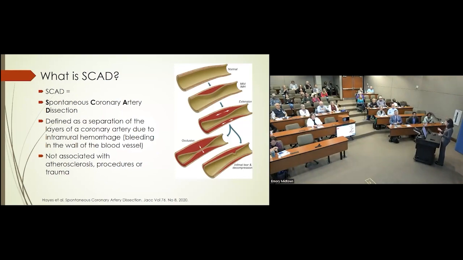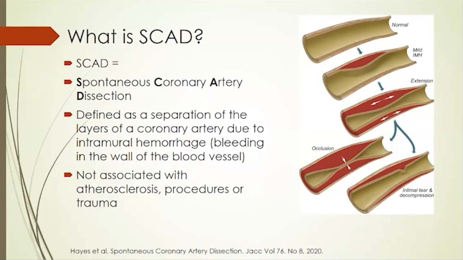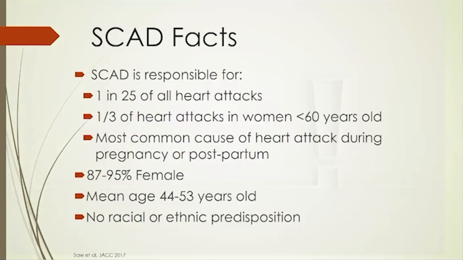So initially, just a little definition. What is SCAD? It's an acronym that we use all the time, but it stands for spontaneous coronary artery dissection. And this is basically defined by a separation in the layers of the blood vessel. We're going to get into that with some nice schematics. But importantly, this is not associated with atherosclerosis, which is the typical kind of heart attack when you hear that people have had heart attacks. It's not associated with procedures, trauma, or anything else. Spontaneous is important in that word.